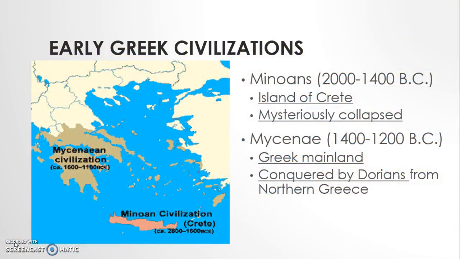The early Greek civilizations were the Minoans and also Mycenae. The Minoans existed about 2000 to 1400 BC, and they settled on the island of Crete. Nobody really knows what happened to the Minoans. We do know that they eventually collapsed, but we don't know the reasons. Mycenae came around 1400 and lasted until 1200 BC. They settled in the mainland of Greece, and they were eventually conquered by the Dorians, who came from the northern part of Greece.